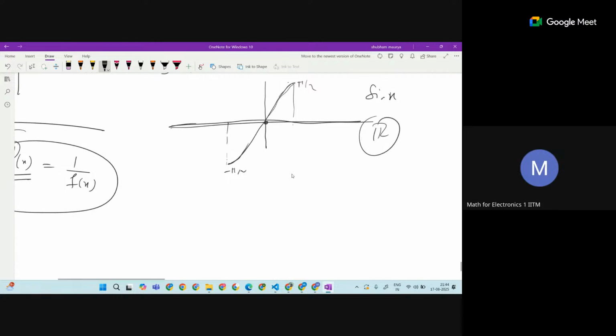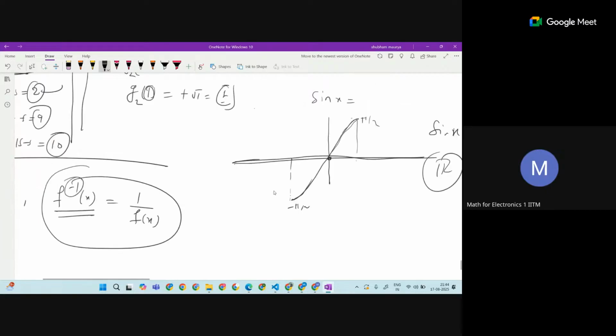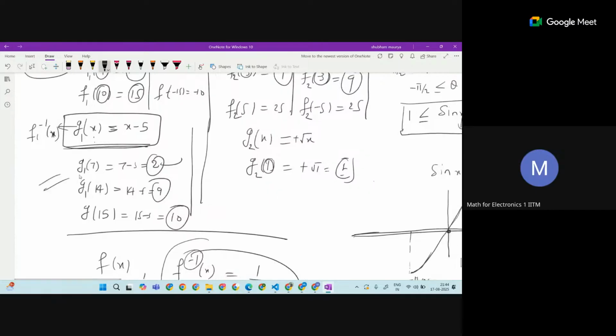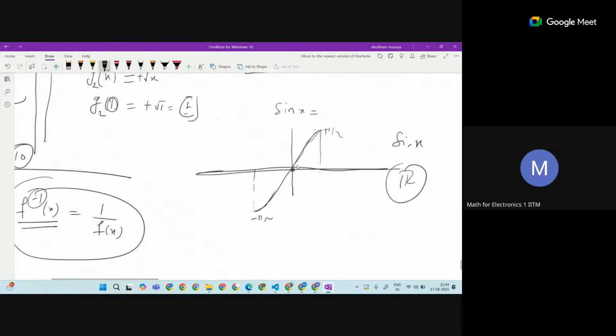And in this domain we can say our function is invertible. That is what I said. I can give the bound on the domain and make it one-one and onto. So I am bounding the domain here between minus pi by 2 and pi by 2, and in this domain the function is one-one, so that we can talk about the inverse of sin x.